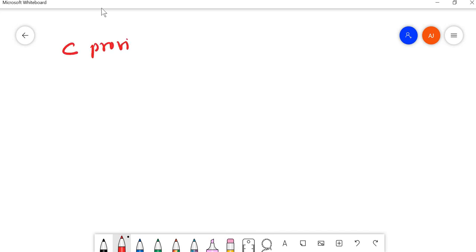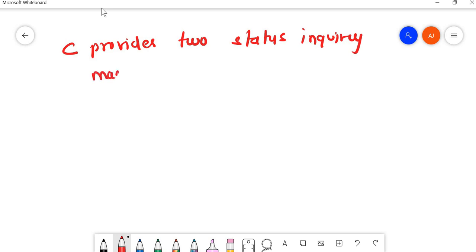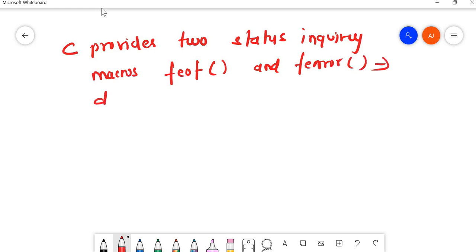C provides two status inquiry macros, that is feof and ferror. They are used to detect input output errors in a file.